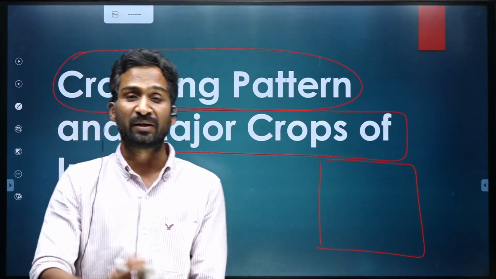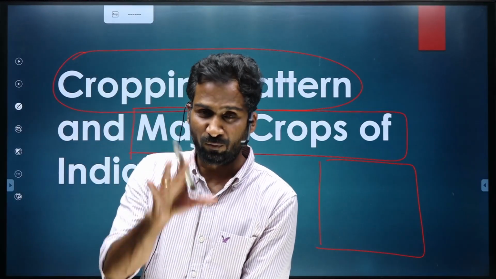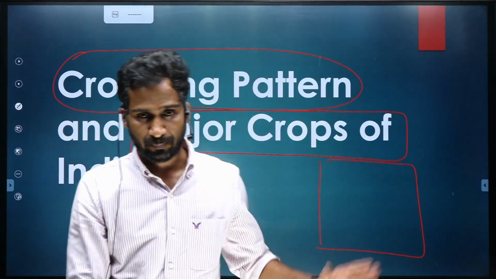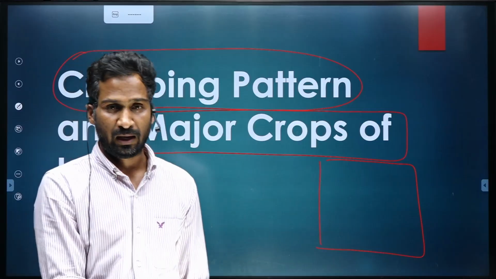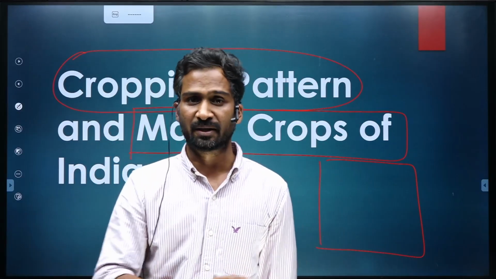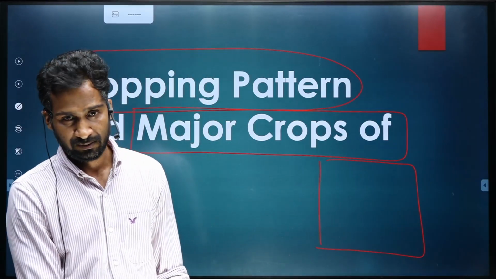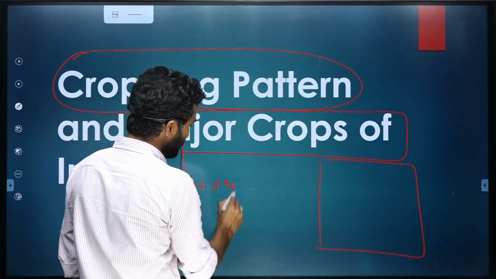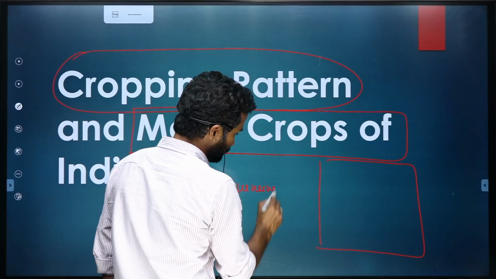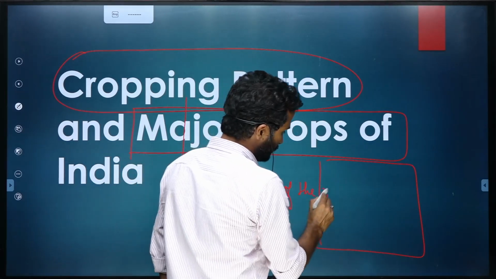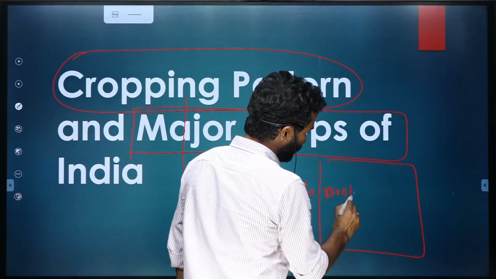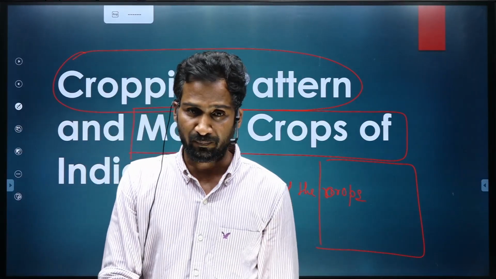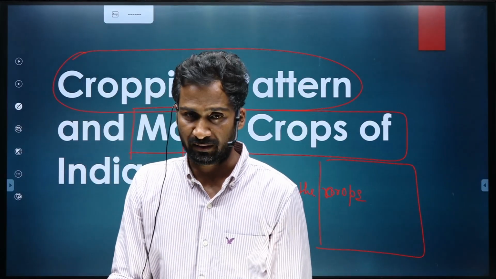So, it is the sequencing of the crops over a piece of land for a particular period of time, and that particular period of time we are considering over here is a year. Is it okay? So, cropping pattern is the sequencing of the crops over a piece of land for a particular period of time, usually taken as 1 year.